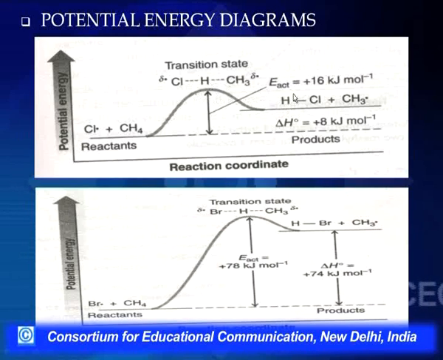That is, the energy of activation here is 16 kilojoules per mole, whereas the heat of reaction here is 8 kilojoules per mole, which is the energy difference between the reactants and the products. So this is an endothermic reaction, and we need energy equivalent to 16 kilojoules. So the energy of activation is here.